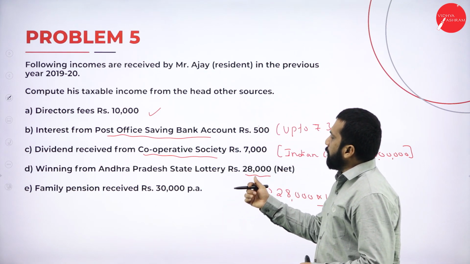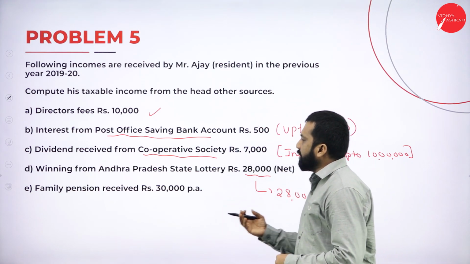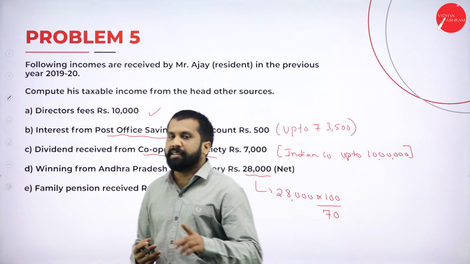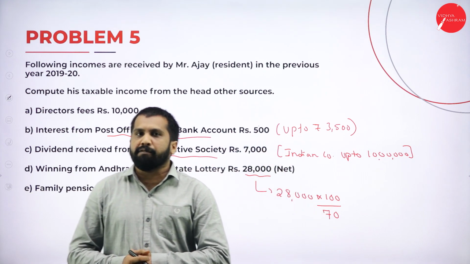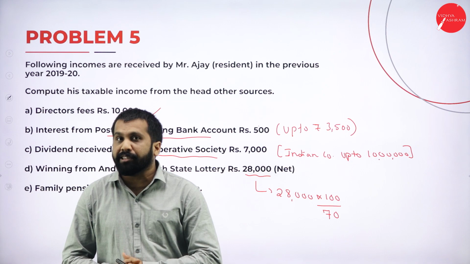Then, family pension received. Now, there is a new concept you are learning today. In case of family pension, what is the calculation?